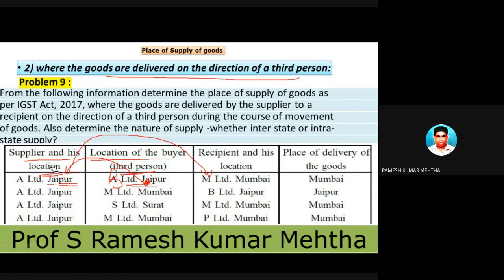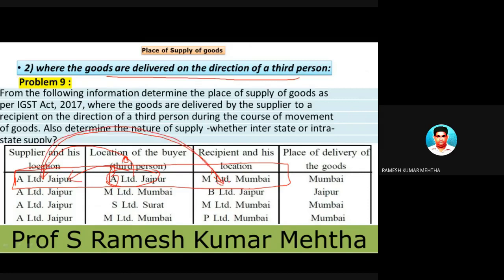So this is the question, this is the subject matter, and these are the people involved. I am telling you this because if you understand the first example, you will understand the rest. Focus on this point: B Limited is giving instructions to A Limited to supply goods to M Limited. This third person is giving instructions to the first person to supply to this person.